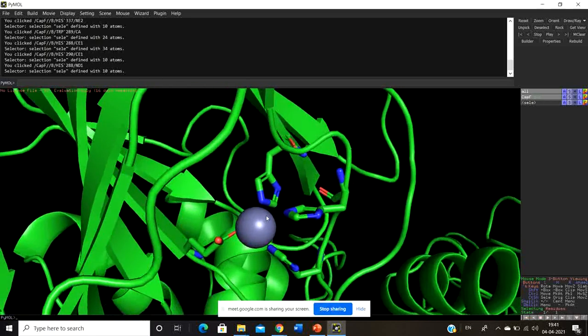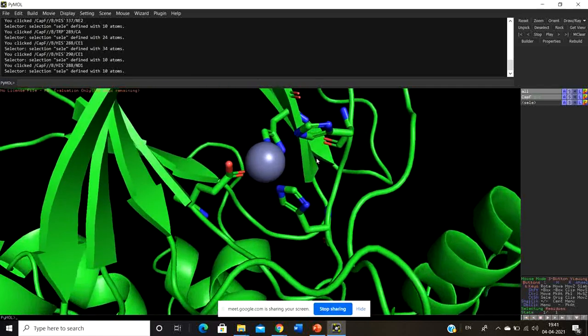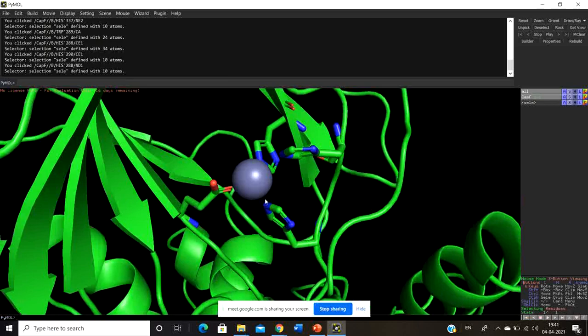How are you going to see to what end these side chains are protruding? Where are you placing the side chains? To which directions are the side chains facing? What is the main focus of these side chains? Because if these 4 amino acids are not present in this particular location, then they cannot coordinate with this zinc ion.